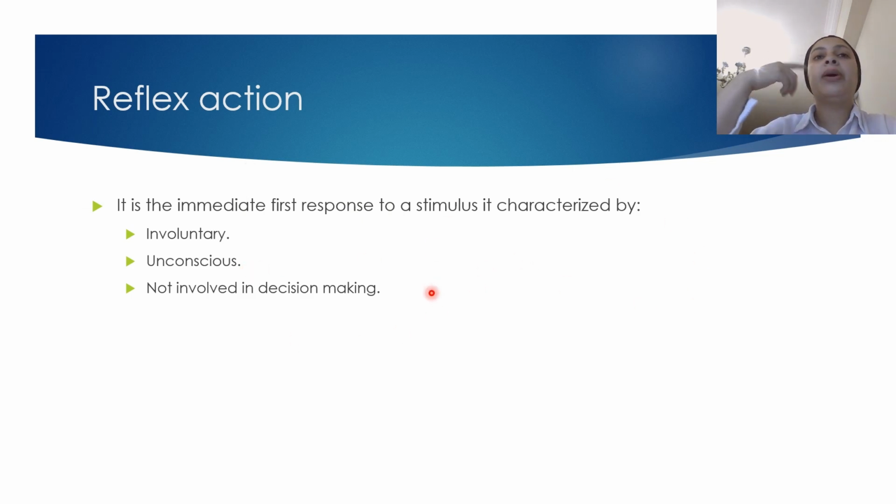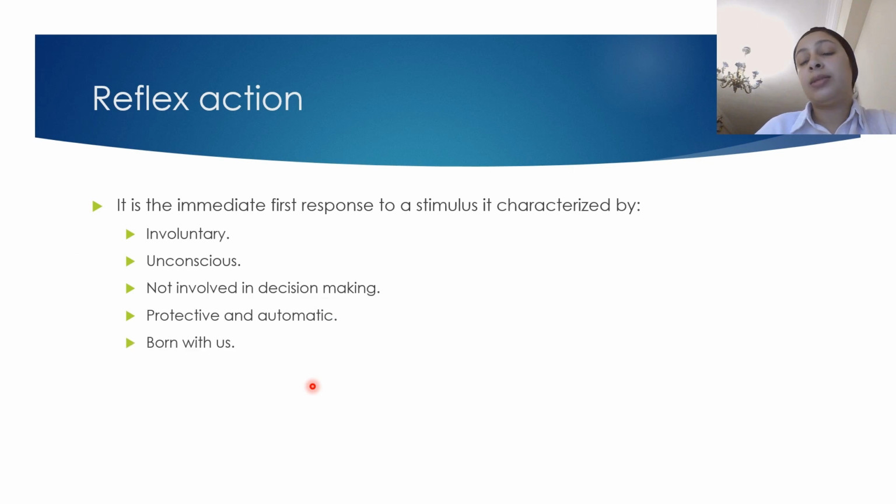You don't think about it. You don't think if someone puts something closer to your eye, do I have to close my eye or just I will leave my eyes open? Okay, you don't think about it. You just act. Okay, it is protective. It is automatic. Okay, it's born with us. Anything born with us to protect our body is called reflex.